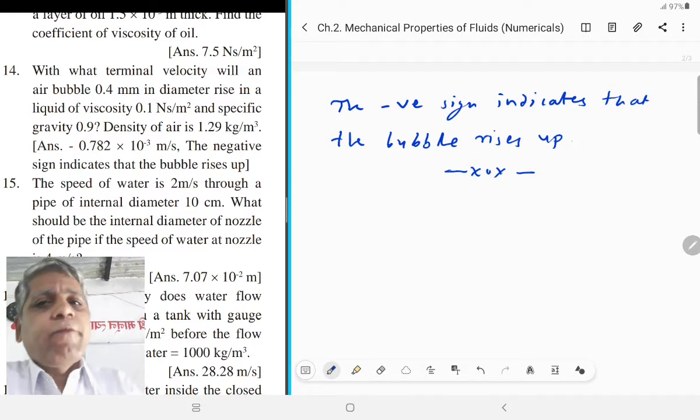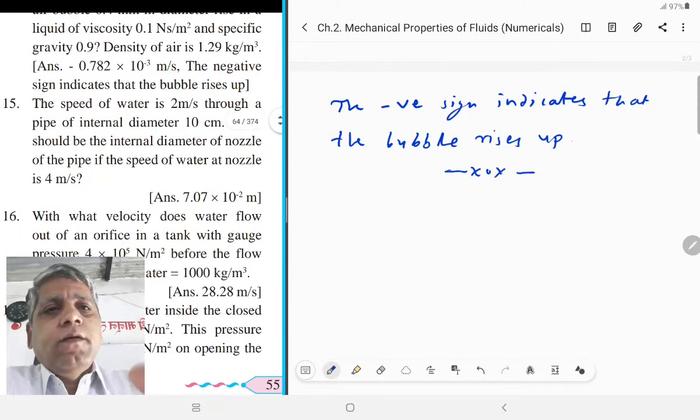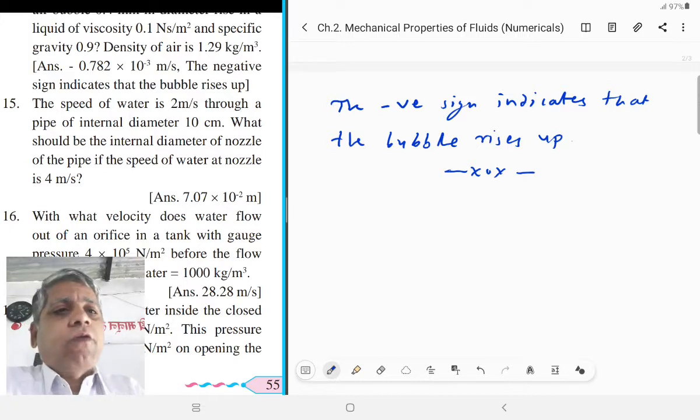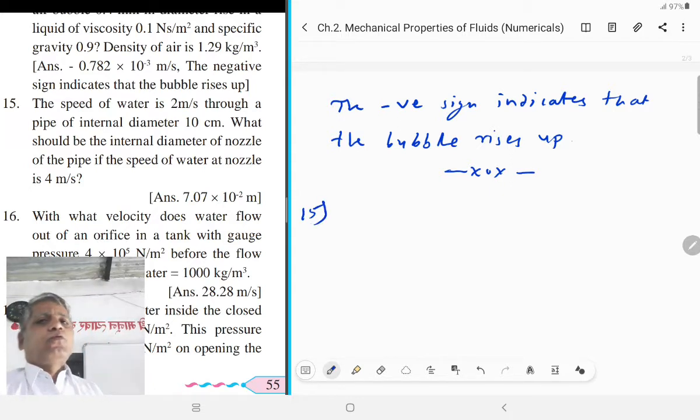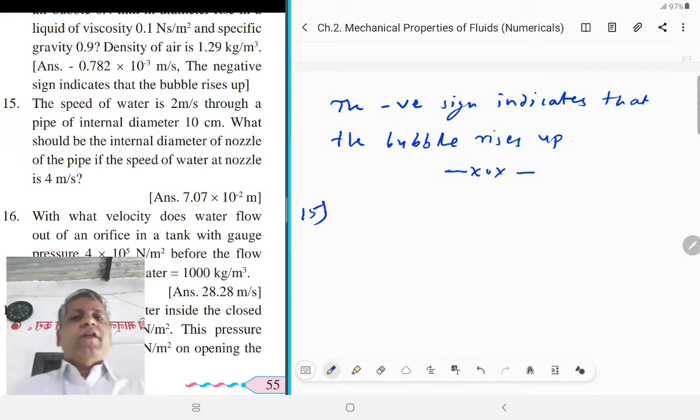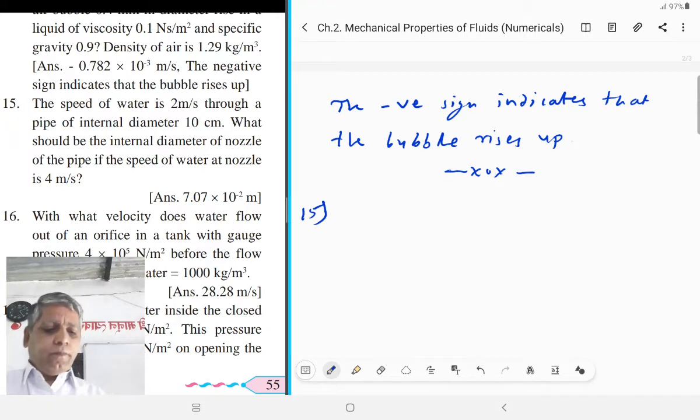That is question number 15. The speed of water is 2 meter per second through a pipe of internal diameter 10 centimeter.